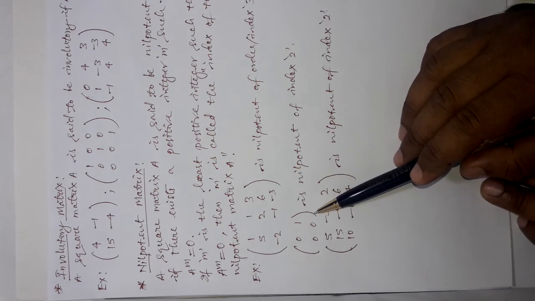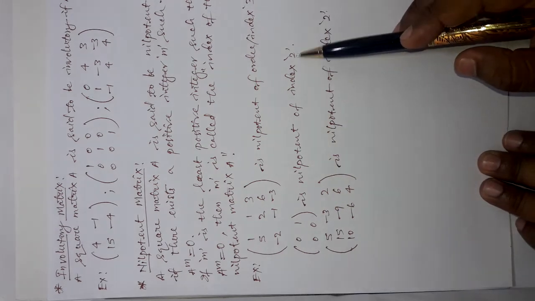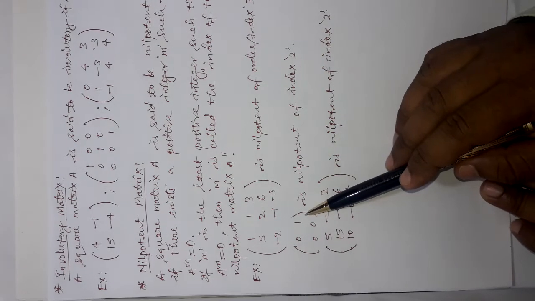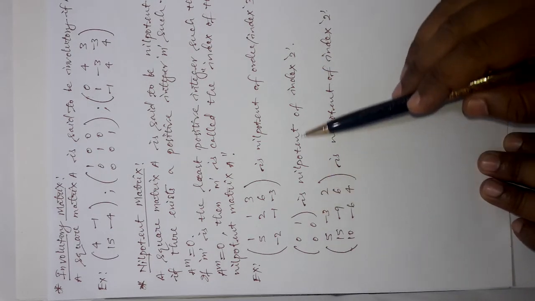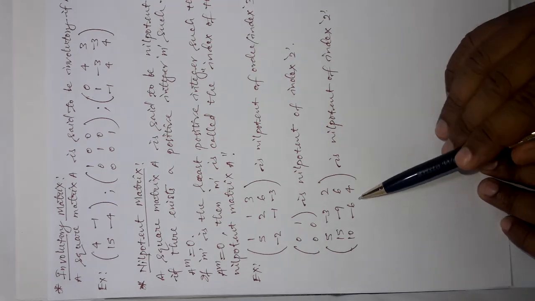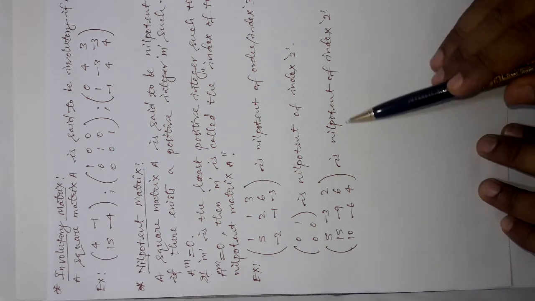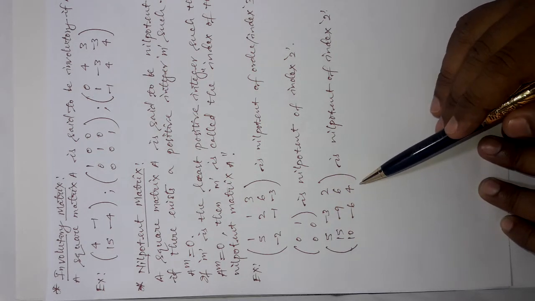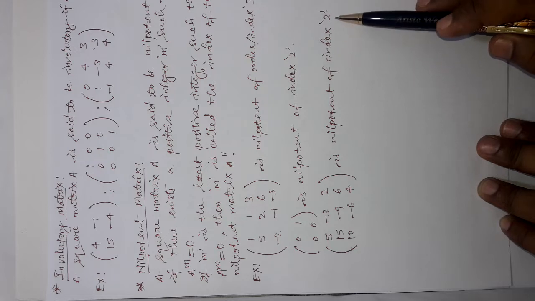Now, this second order matrix is a nilpotent matrix of index 2. It has order 2 and it has also index 2. That means, you multiply this one with itself up to 2 times, you will get the result as a 0 matrix. Now, the third example you can see here is also nilpotent. It is of order 3 because it has 3 rows and 3 columns, but it has index 2.